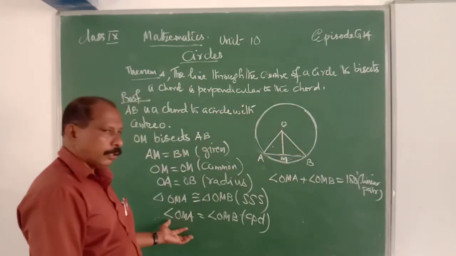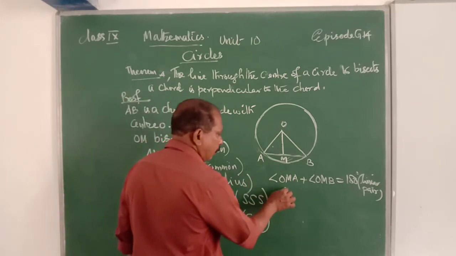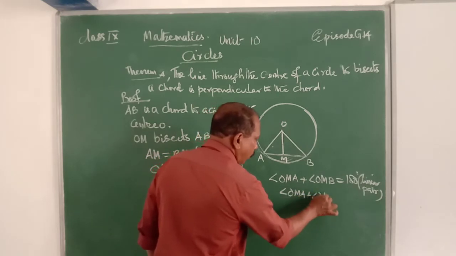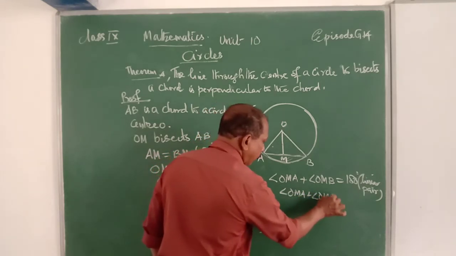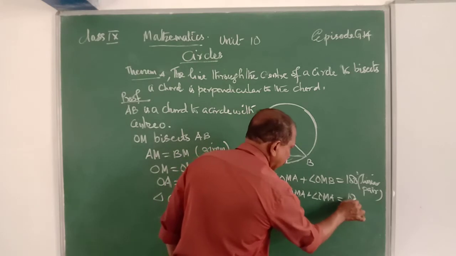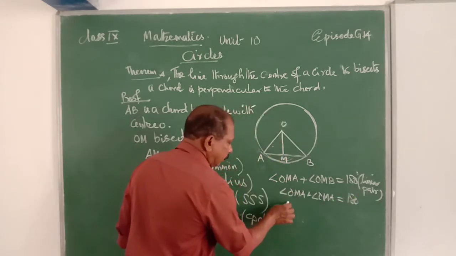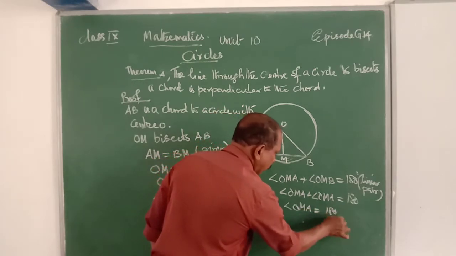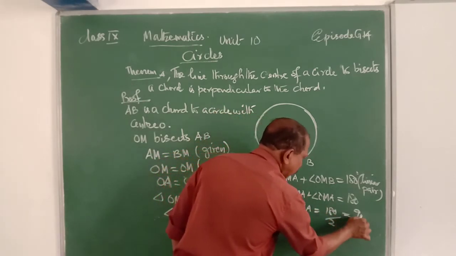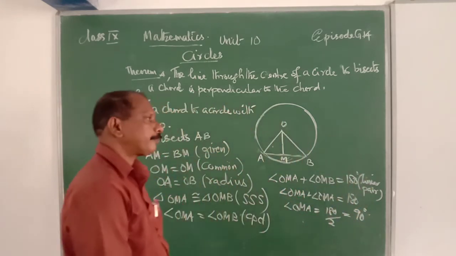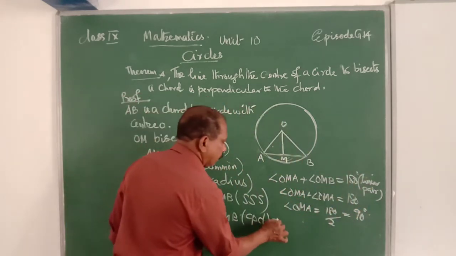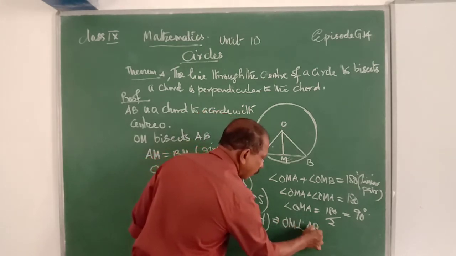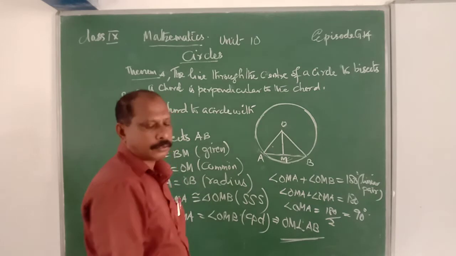Each angle is equal. Therefore, angle OMA plus angle OMA is equal to 180. That is, angle OMA is equal to 180 by 2, which is 90 degrees. Which implies that OM is perpendicular to AB. That is the answer. Clear?